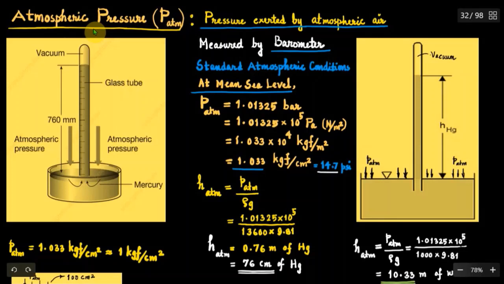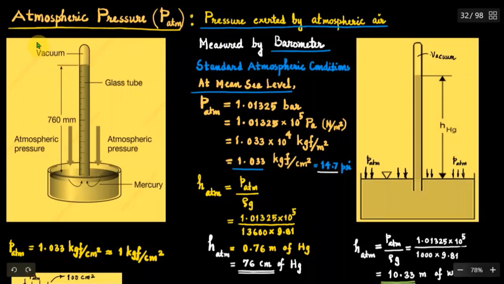In this session, we will continue with fluid statics, and the topics included for discussion are atmospheric pressure and its measurement, hydrostatic law and its statement and the proof, difference between absolute pressure, gauge pressure and vacuum pressure. We will also discuss and plot the hydrostatic pressure variation with depth in liquids by using numerical examples.